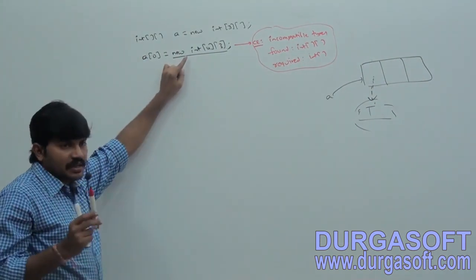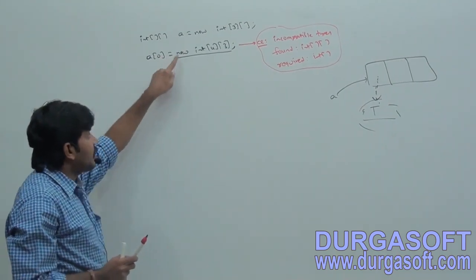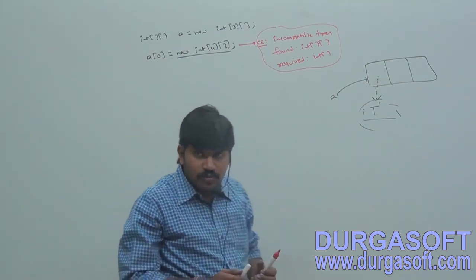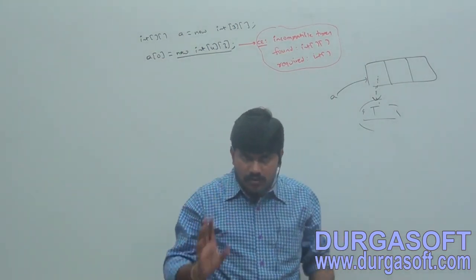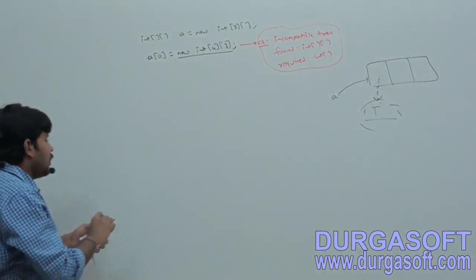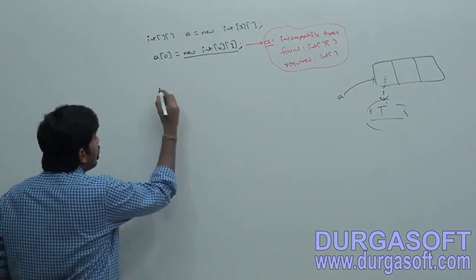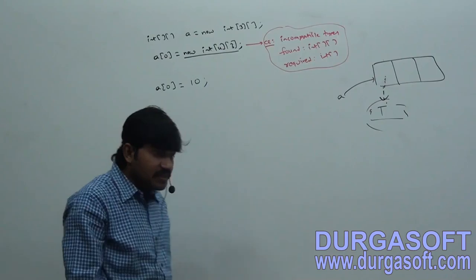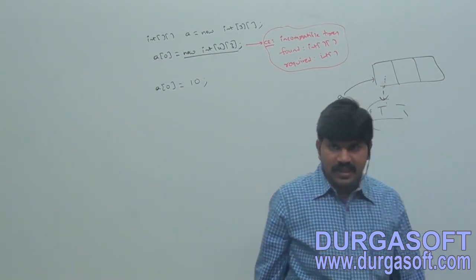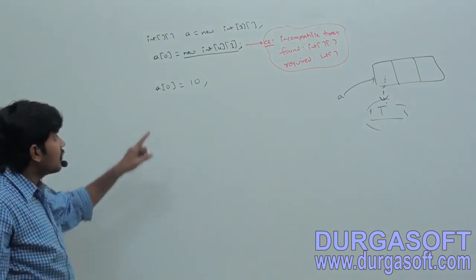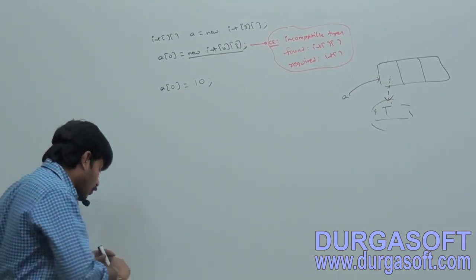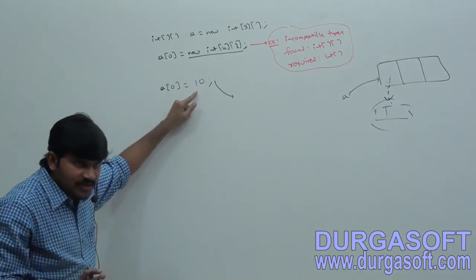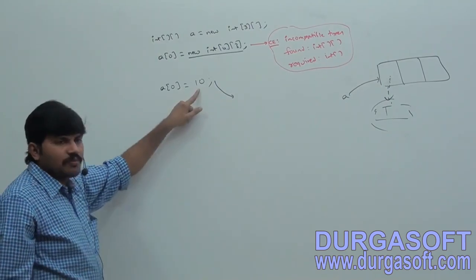So whenever we are assigning one array to another array, dimensions should be matched. Sir, in the place of 1 dimension, is it possible to provide 2 dimensions? No. By mistake, if you provide 2 dimensions, we get a compile time error. Same. Now observe. Sir, I am taking A of 0 is equal to 10. Is it valid or invalid? This one is perfectly invalid. What is the problem here? Sir, I am always expecting 1 dimension, but in the place of 1 dimension, I am just providing an int value.